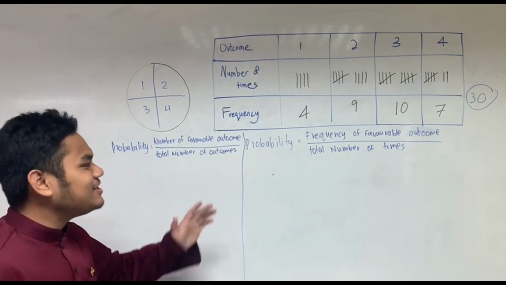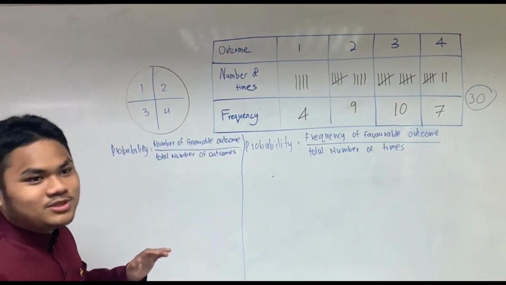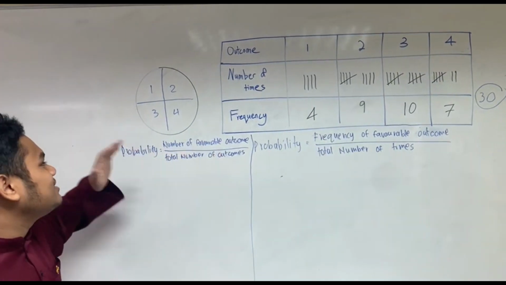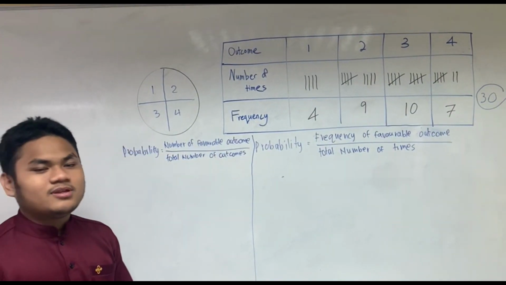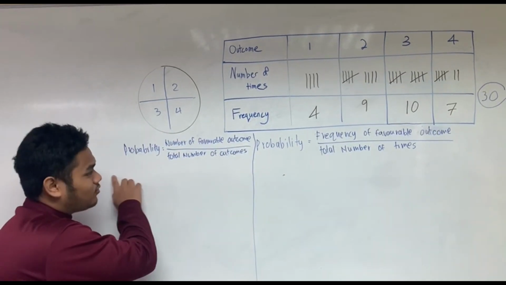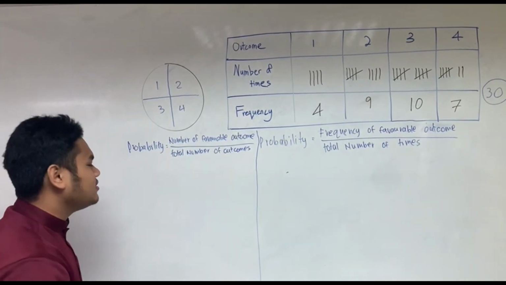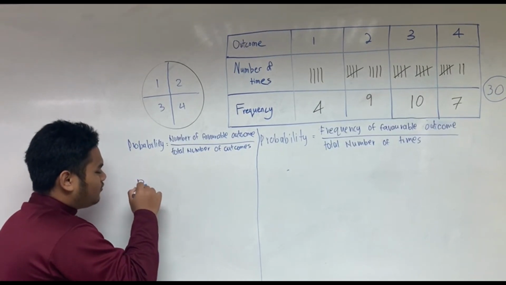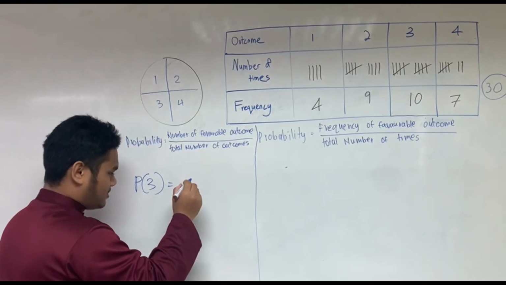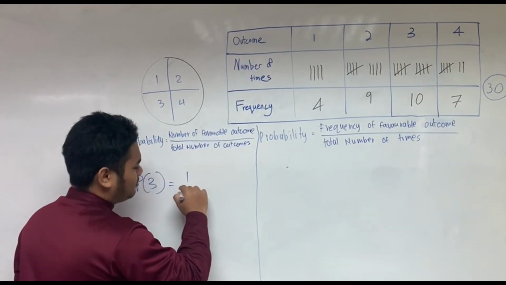Okay, for question D, we need to find the difference between theoretical and experimental probability of the spinner landing on number 3. For the theoretical, we just follow the formula as usual. The probability of 3 is 1 over 4.